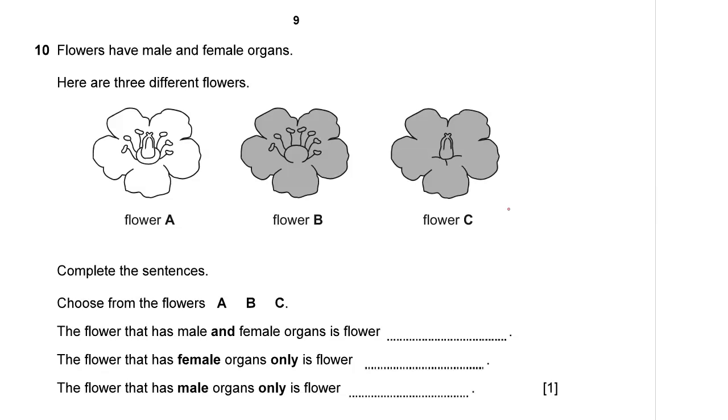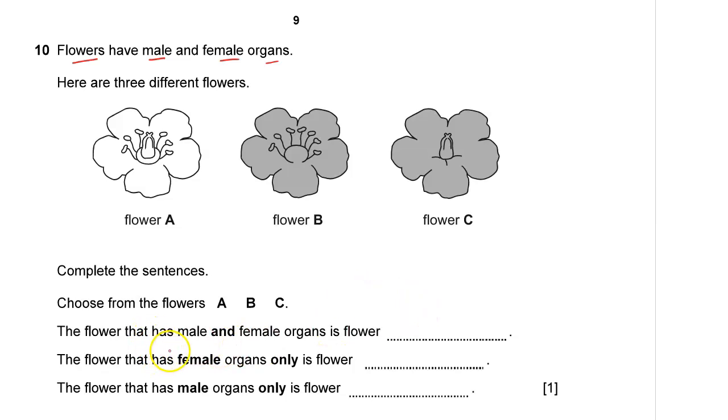Flowers of male and female organs. Here are 3 different flowers. I hope you know what is a male and a female organ of a flower. Here are 3 different flowers, flower A, B, and C. Complete the sentences. Choose from A, B, C.